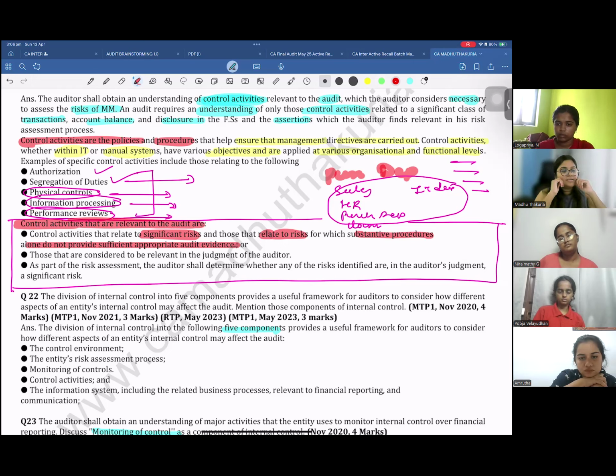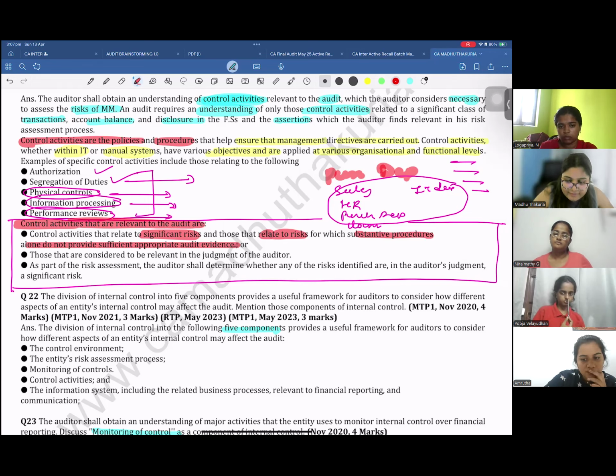But the problem is, it may not give you full comfort for every single transaction. If there is a significant risk, what is the risk in sales? That company may have inflated their sales, or there can be some fraud done by the employees in the sales transaction. So for those things, you have to understand the controls first. Test whether the controls were operating properly or not. Don't just go and check the details of the transaction.